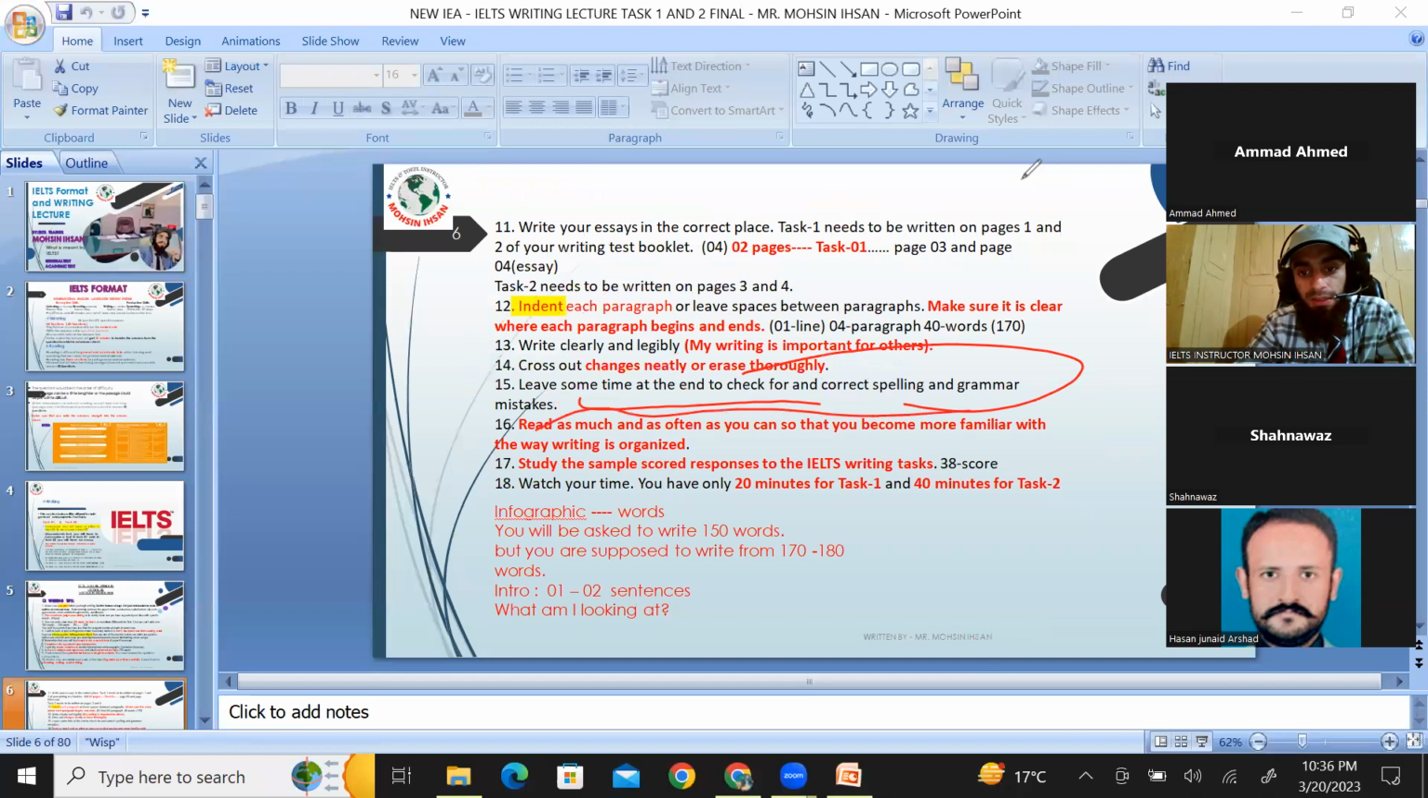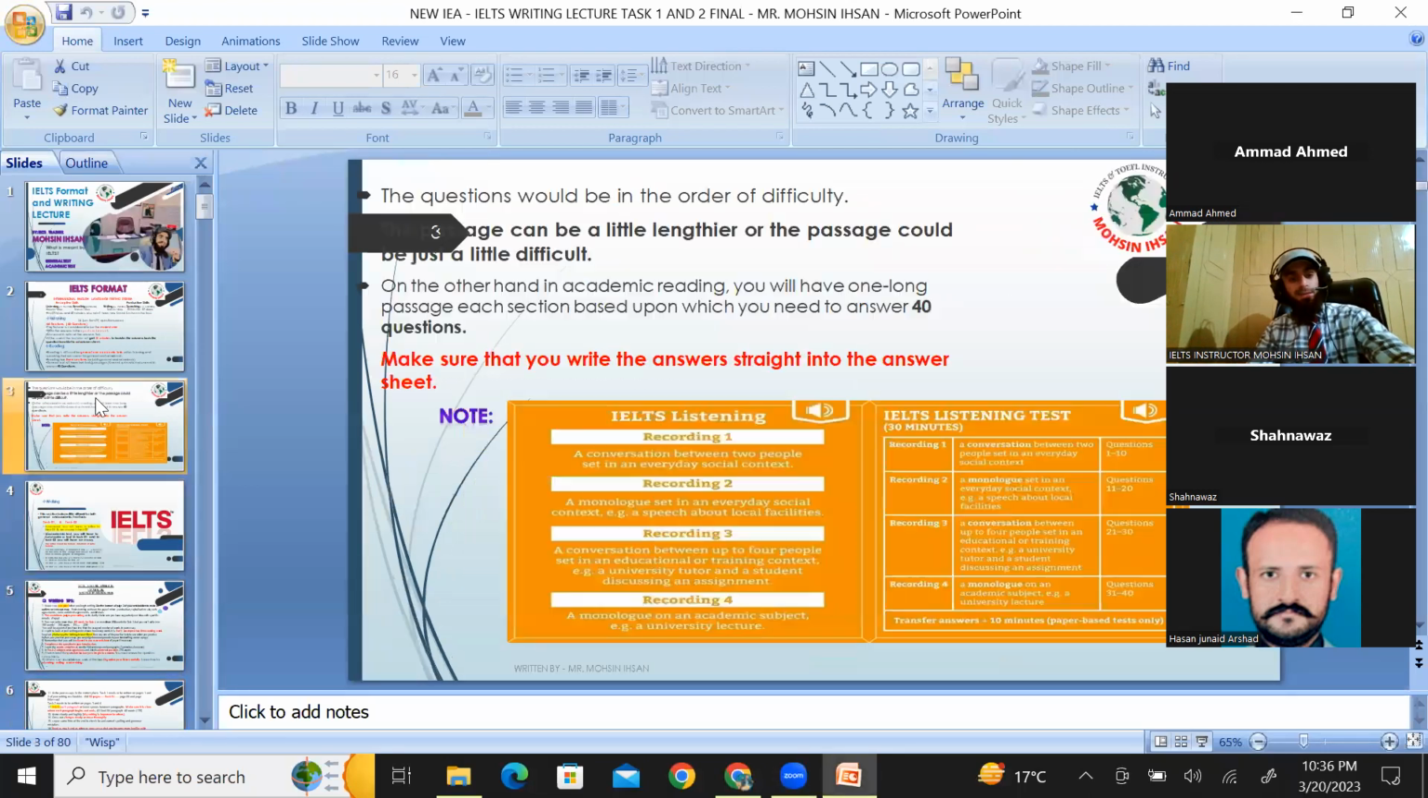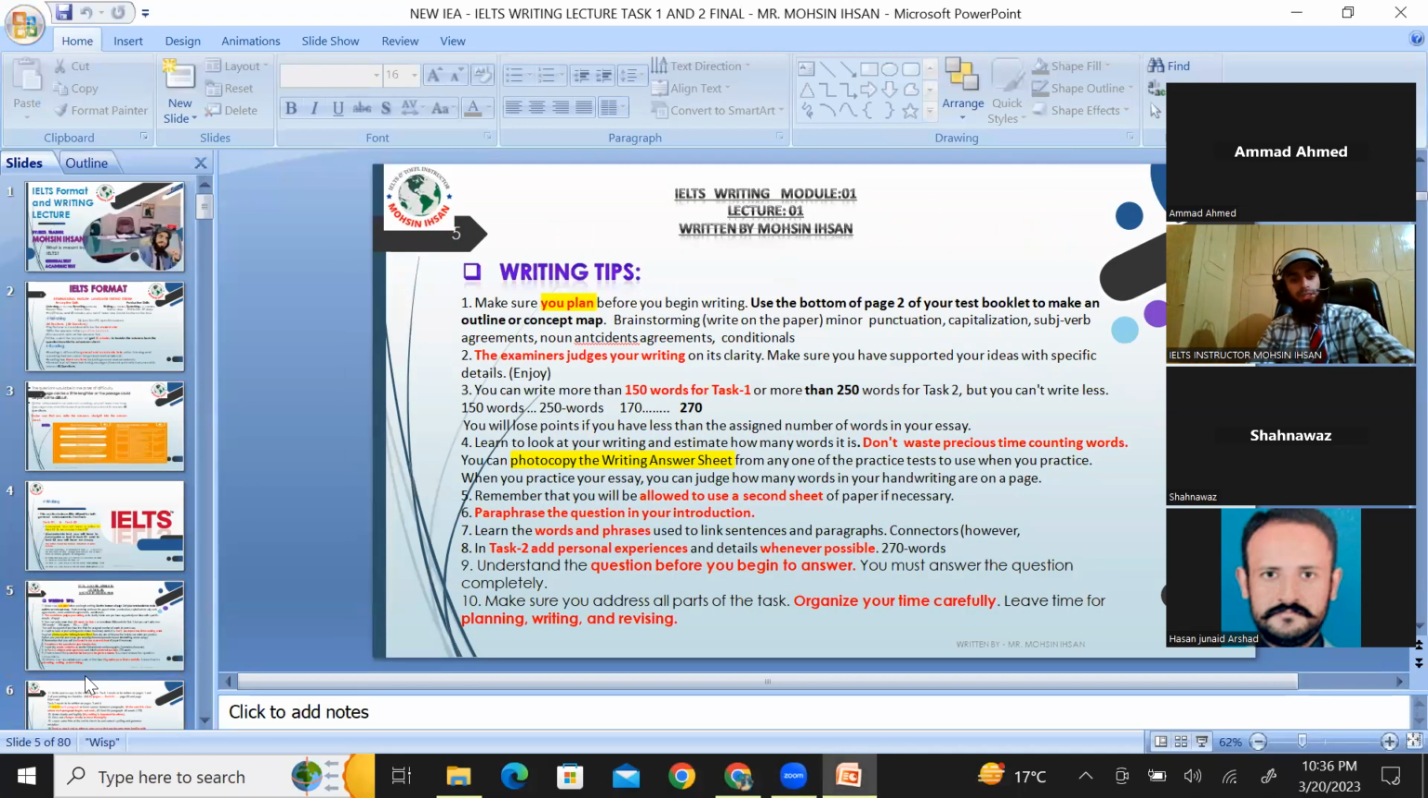Read as much as you can, because if you read more, your writing will flow like a river, right? You will have many ideas. You will know the proper methodology. Study the sample questions and responses to the IELTS task, like how much score would be given if I write in this way. So these are some overall important points and techniques.